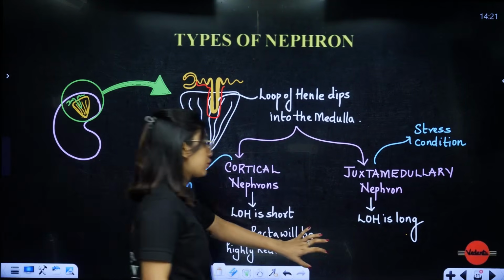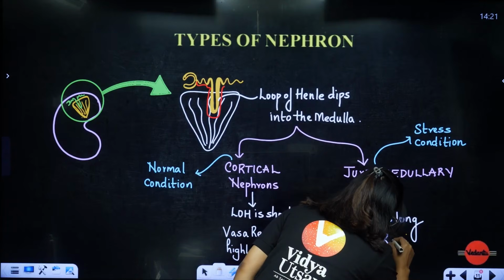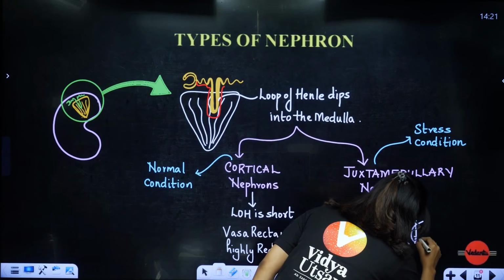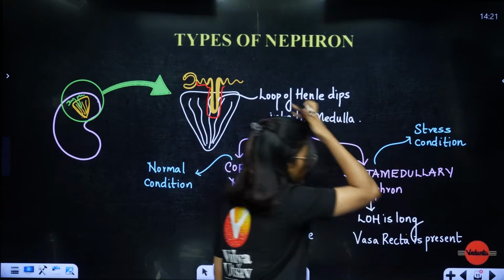Here vasa recta is going to be present and it is not going to be reduced or anything, because this is required here. Clear? Vasa recta is present.